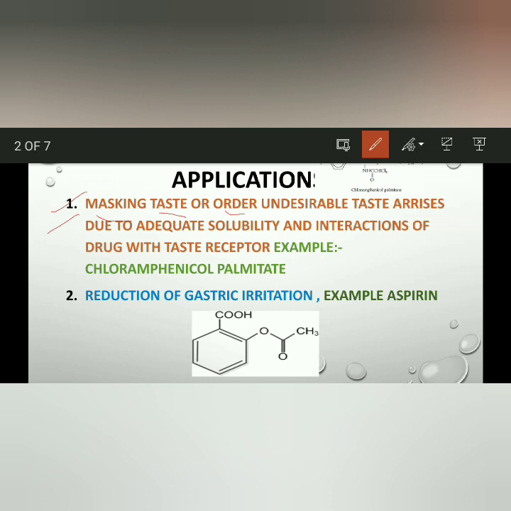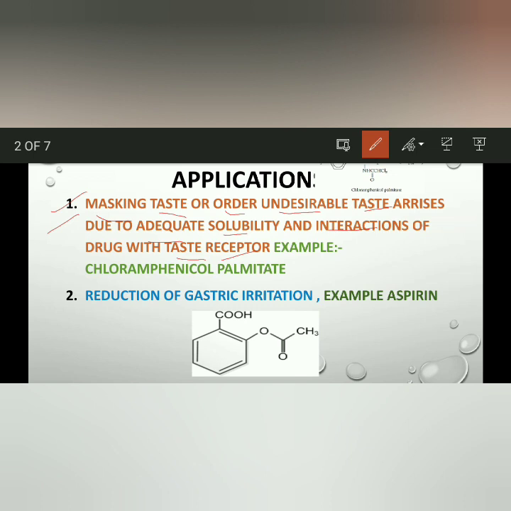For masking taste or odor: why does undesirable taste arise? It arises due to inadequate solubility and interaction. The bitter taste arises because the solubility of that particular drug is not perfect, and due to interaction of the drug with the taste receptor. Sometimes such interactions happen.